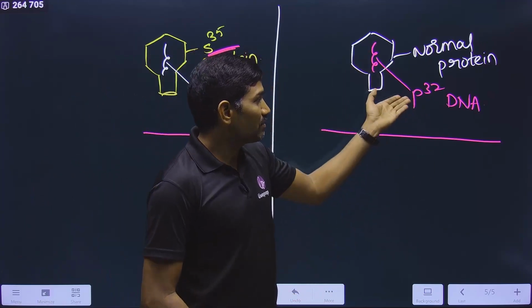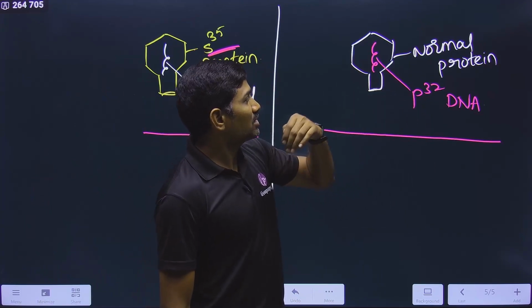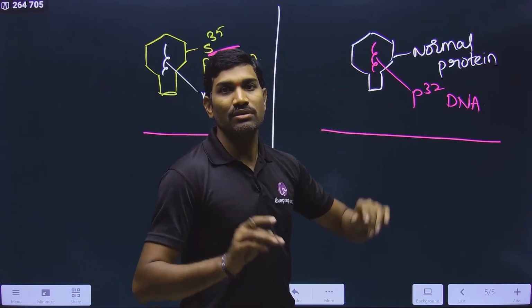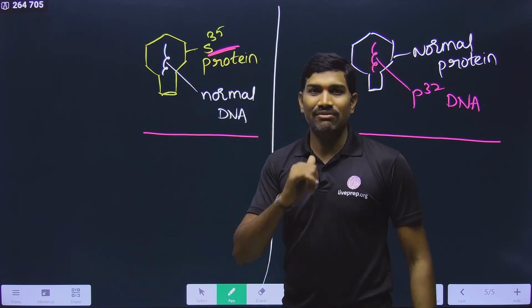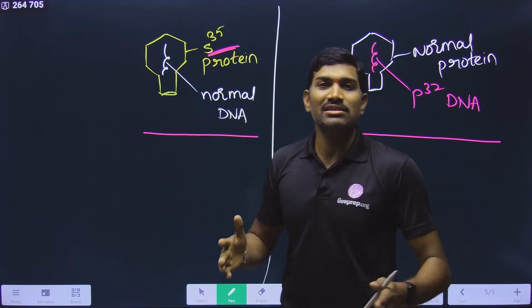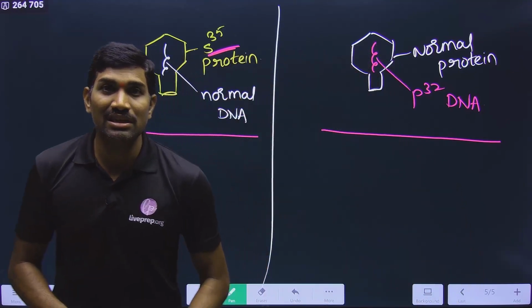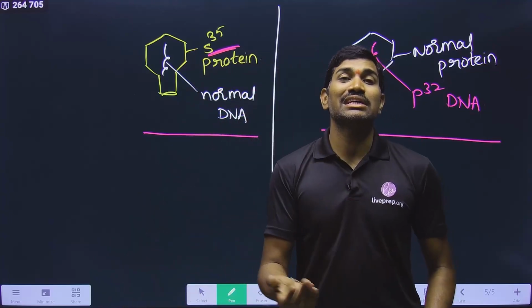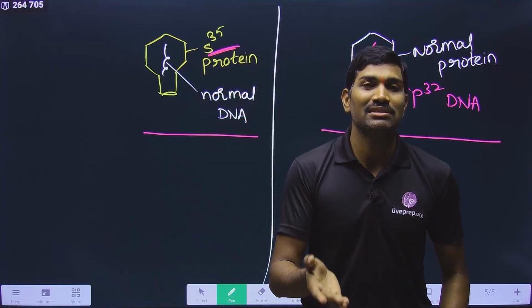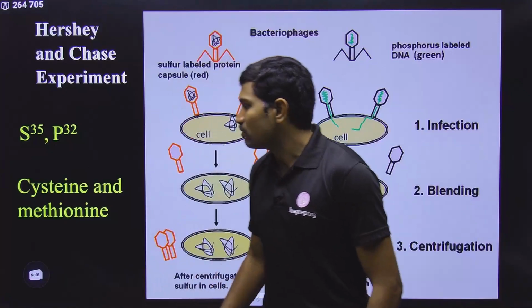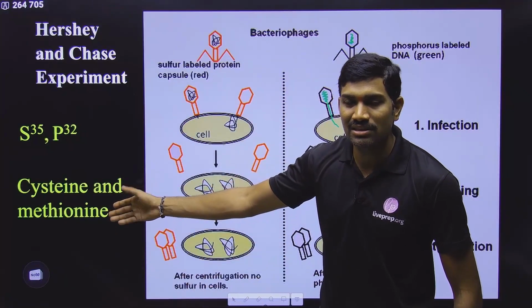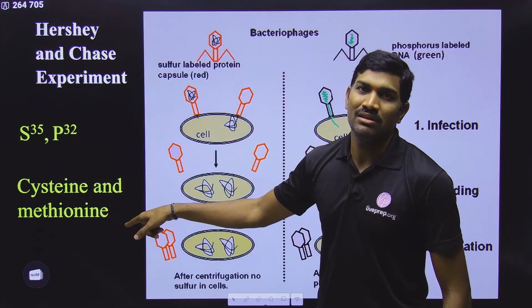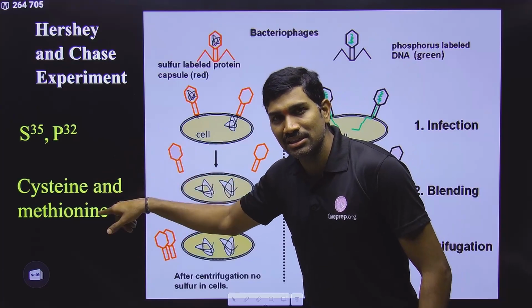In that phosphate, this phosphorus is present. So this P32 will go directly into the DNA. Very good. But this S35, where will it go in the protein? Protein means amino acids. 20 different types of amino acids are there. Out of these 20 different amino acids, which amino acids contain sulfur? Sulfur containing amino acids. In the biomolecules, I told this very clearly. What are the sulfur containing amino acids? They are cysteine and methionine. Sulfur containing amino acids are cysteine and methionine.